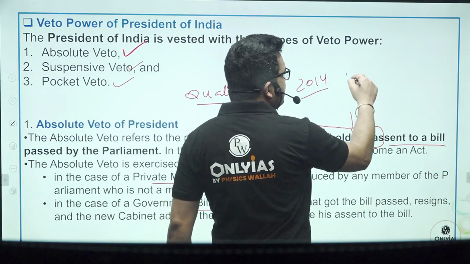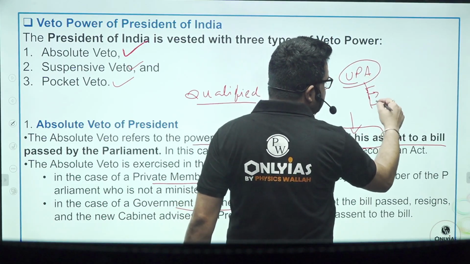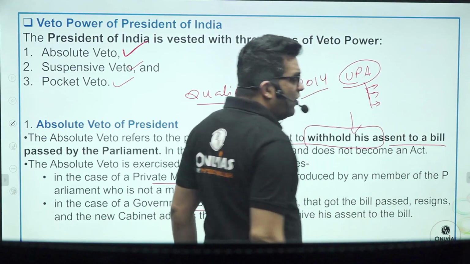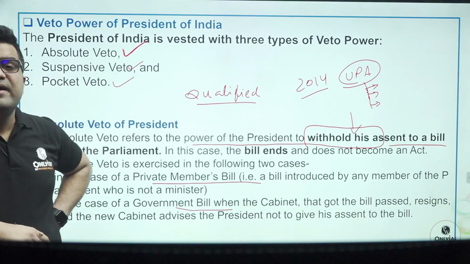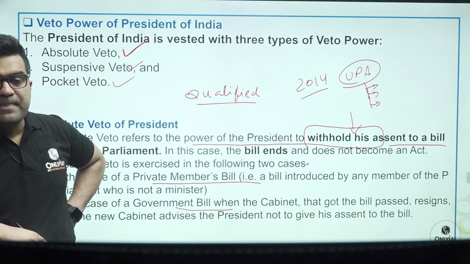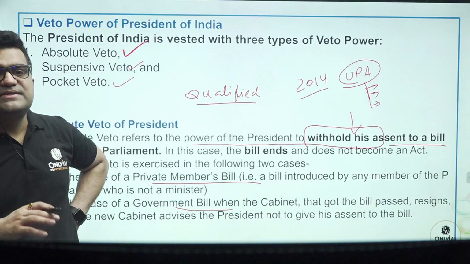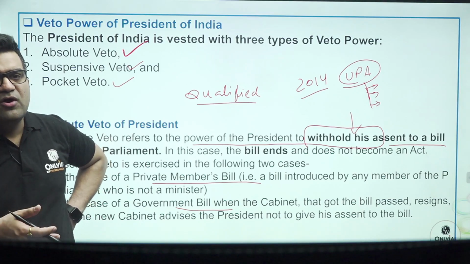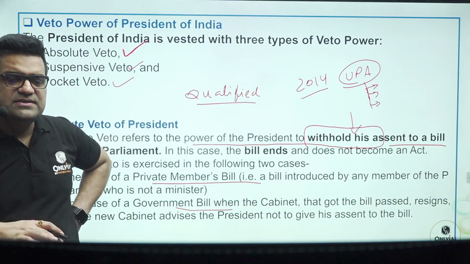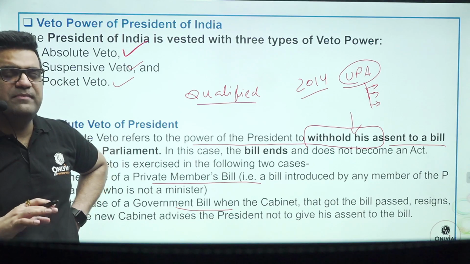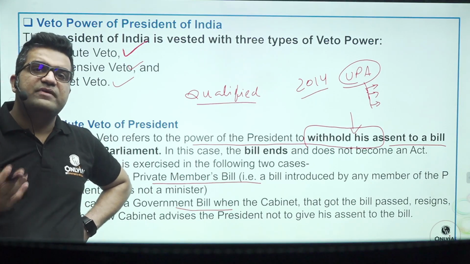Second, in case of a government bill, like in 2014, what happened? The outgoing UPA government had introduced three bills, including the Lokpal bill and the Whistleblowers bill. All three bills were passed through the Lok Sabha and Rajya Sabha. But then the president, Pranab Mukherjee, could sense that the government may not be able to win, or out of his own conscience considered it right not to sign these three bills until the new government takes over.